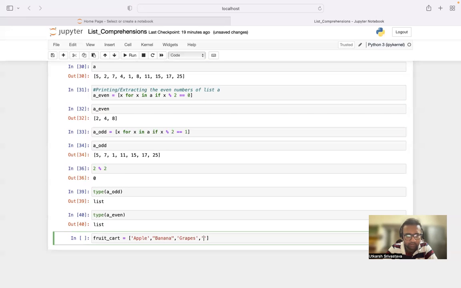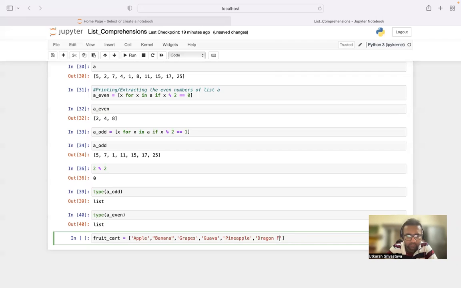Let's take up guava, right? Let's take up pineapple, right? Let's take up one more fruit. Let's take up dragon fruit. All right. I think these fruits are enough.